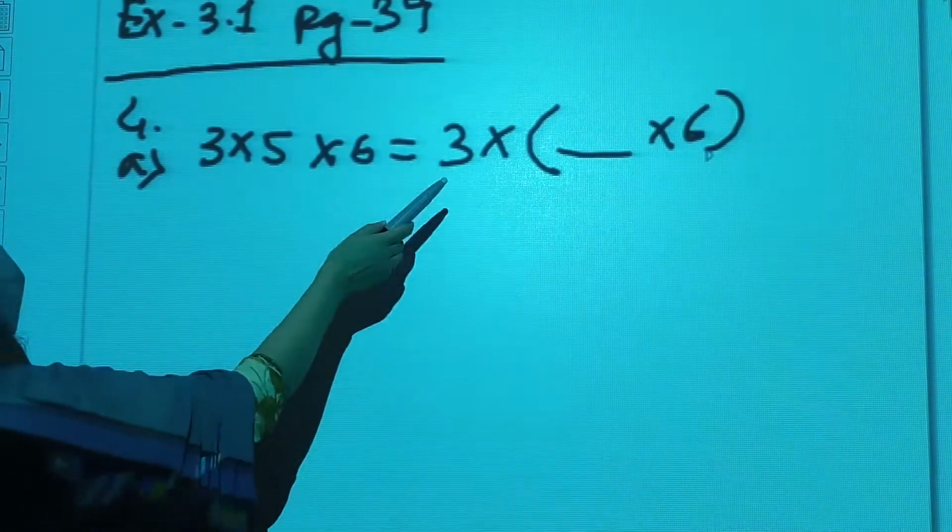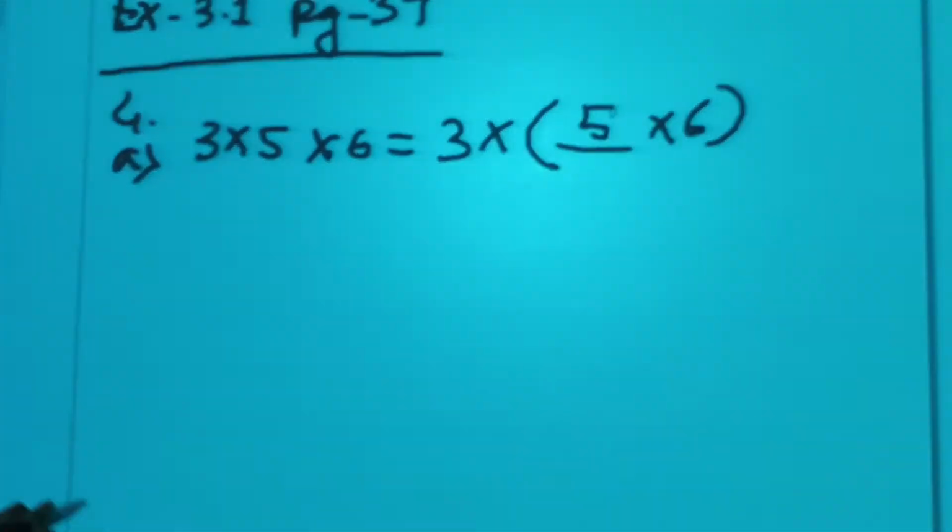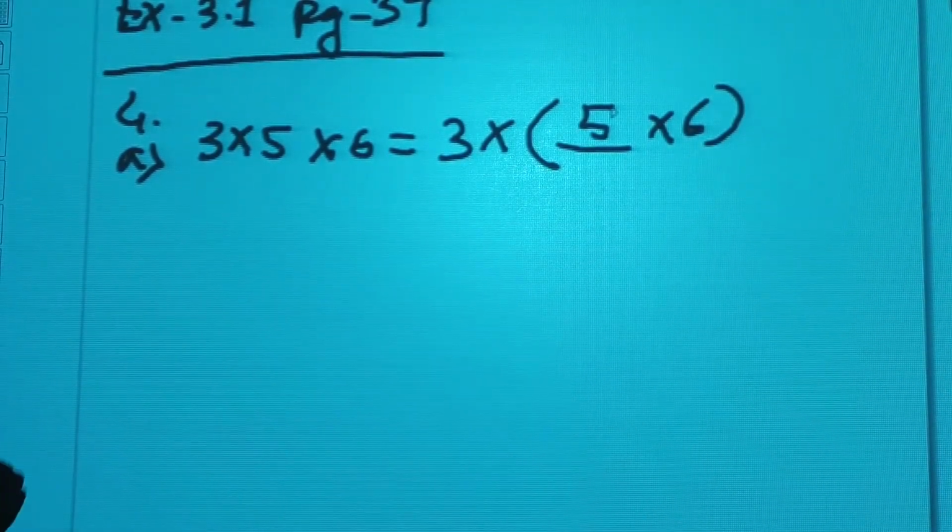3 is there, which one is grouped? 5 and 6 are grouped over here. So 6 is there, 5 you will write there. Similarly, you will be doing the rest of the sums.